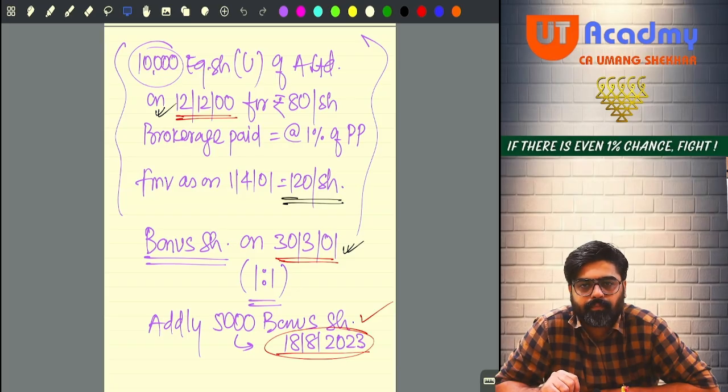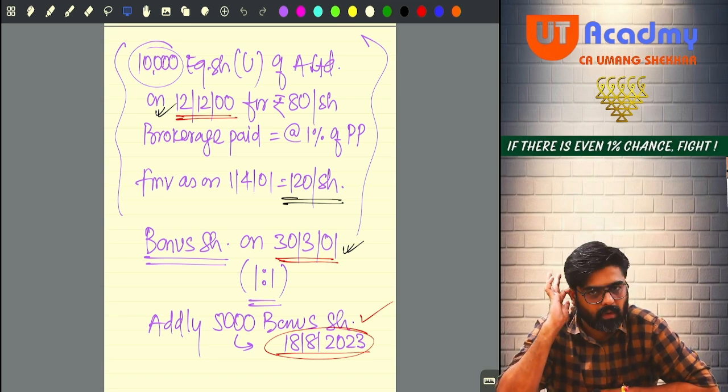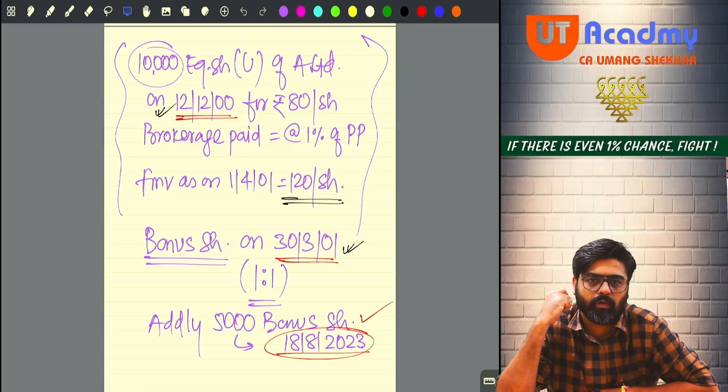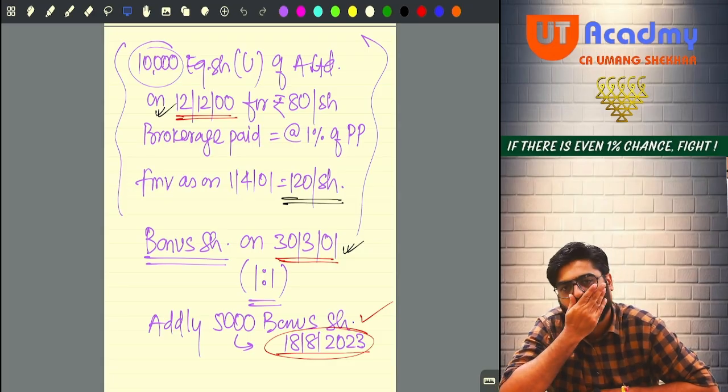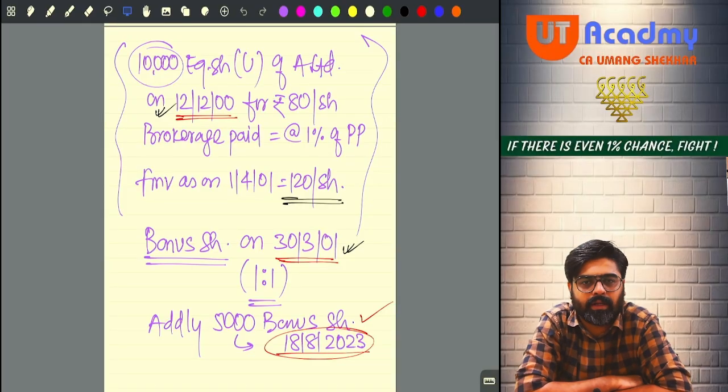Full stop. He was also allotted bonus shares on 30th March 2001, in the ratio of 1:1.